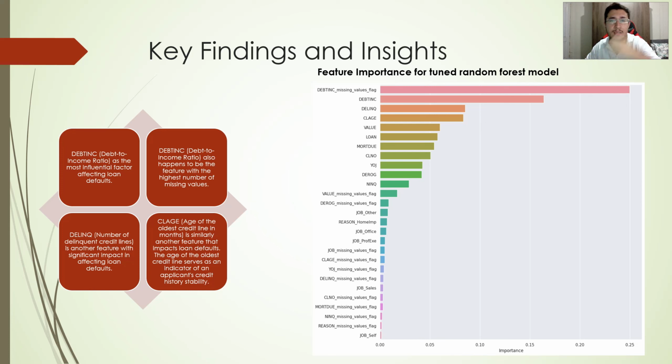Moving beyond, we identified two other variables that significantly impact loan default predictions. These factors are delinquent credit lines and age of the oldest credit line. Notably, these variables influence the loan default probability substantially. This aligns with the logic that older credit lines may indicate better financial stability, a point reinforced by the negative coefficient identified in our logistic regression analysis.